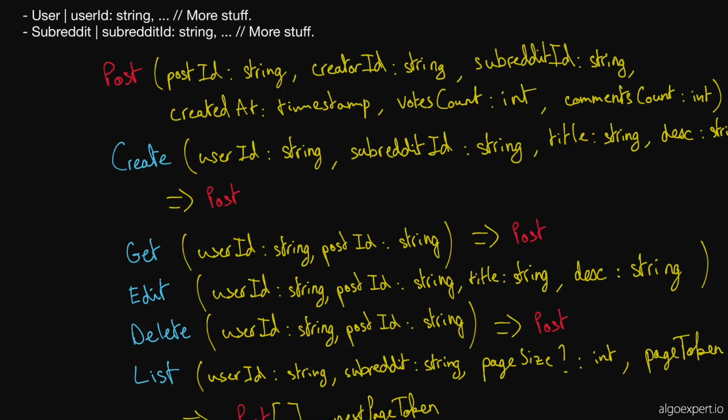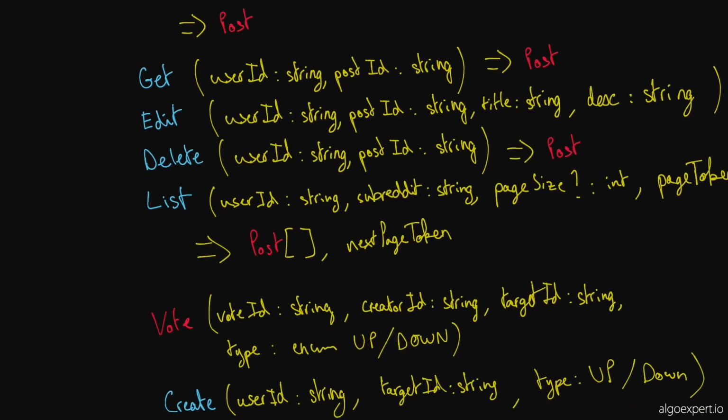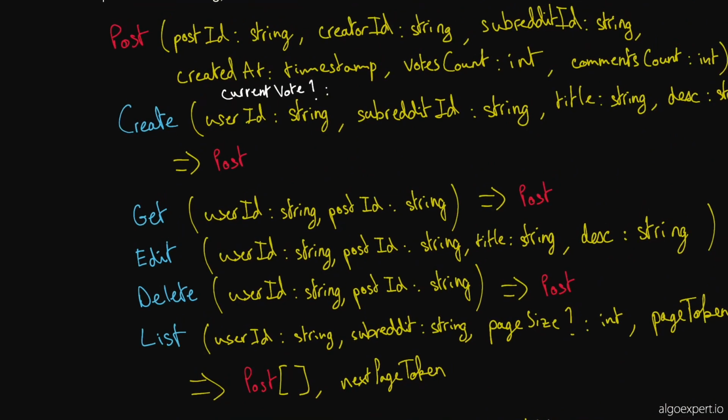Okay. Yeah, no, I think that's exactly what I was looking for. Okay, cool then. So I'll just write it in white just to show that this is something that we just added. I'll write it as current vote, and it's an optional parameter. And I guess this would be a boolean to show that you have a vote. Or no, actually, it would be an enum. So it would be up, down, and we would have the same thing on the comments. Is it okay if I skip writing it? Yeah, you can skip it. Okay, cool. So that is the current vote.